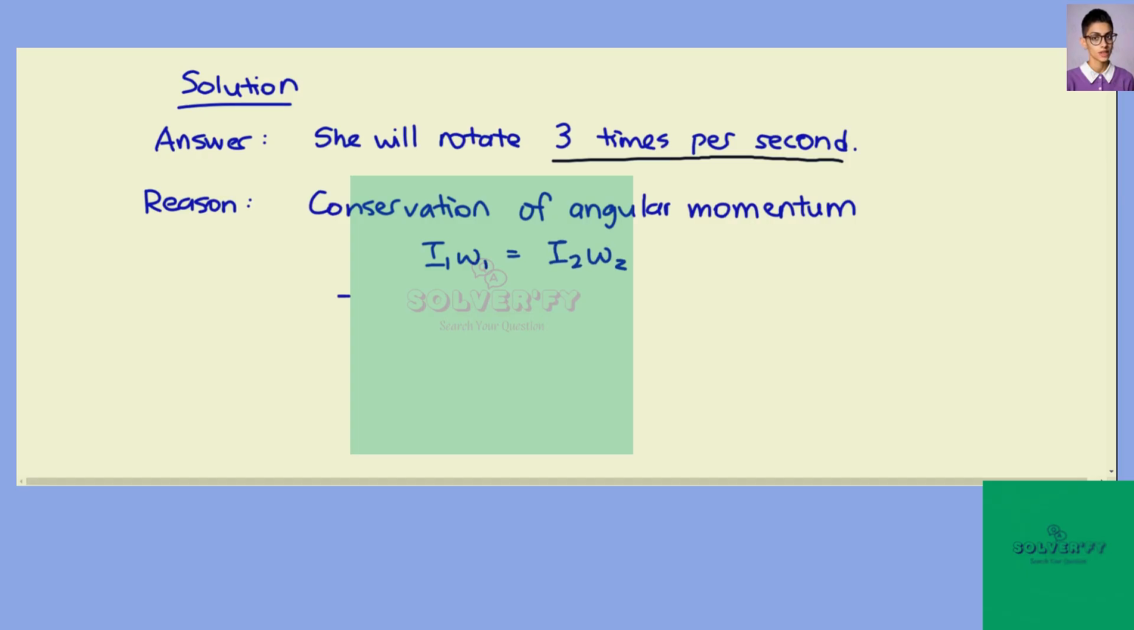So when I2 is equal to 1/3 of I1, omega 2 will be 3 times omega 1 to conserve angular momentum. So when omega increases by 3 times, then she'll rotate 3 times per second when omega 1 is 1 time per second. And that's all for this question.